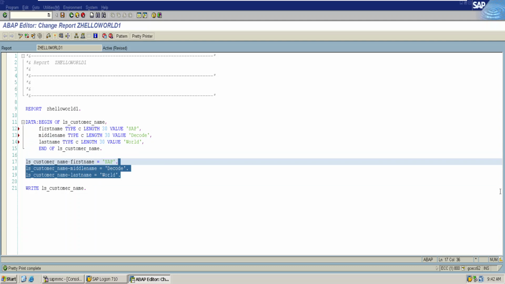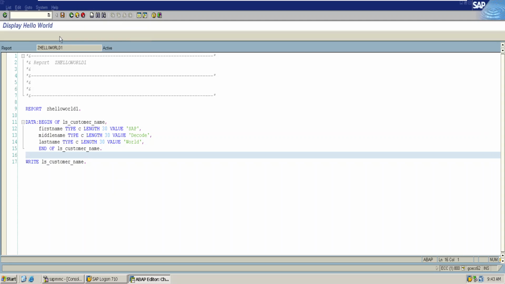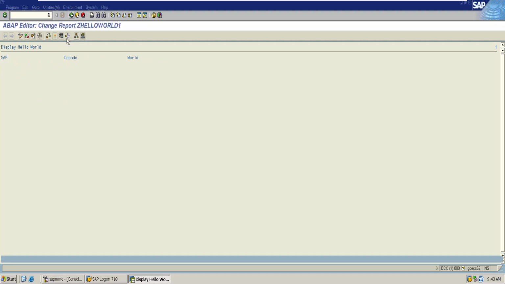Both of them are the same. Let us activate. Object is activated. Let us execute. Now this structure has SAP decode word.